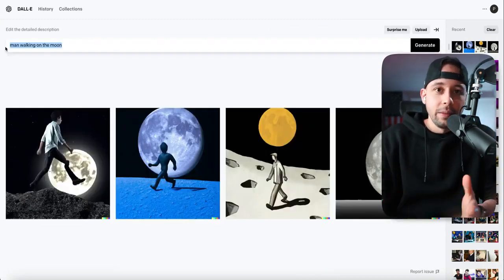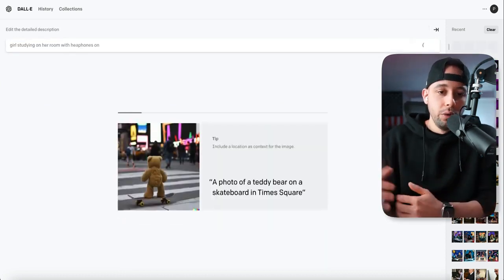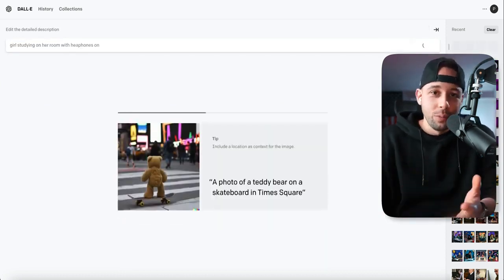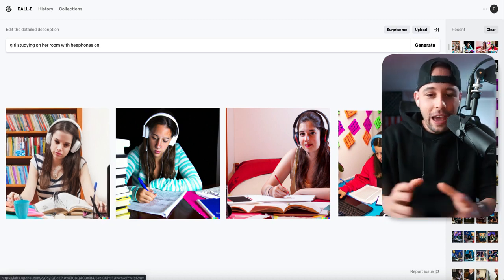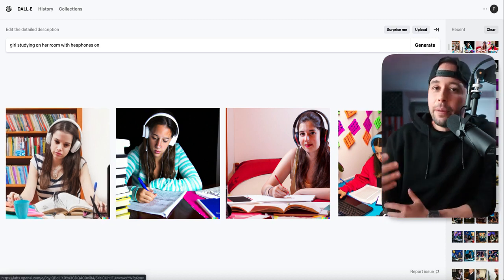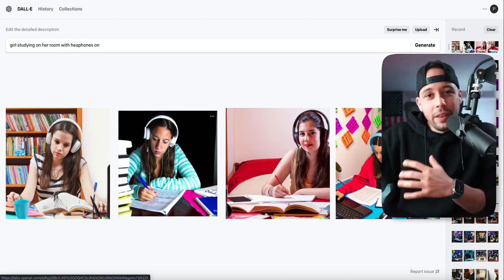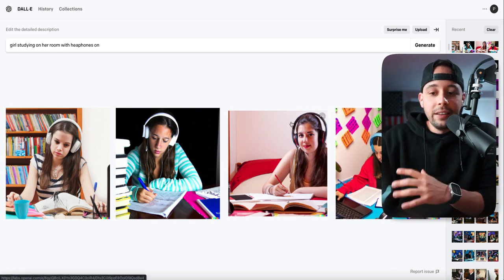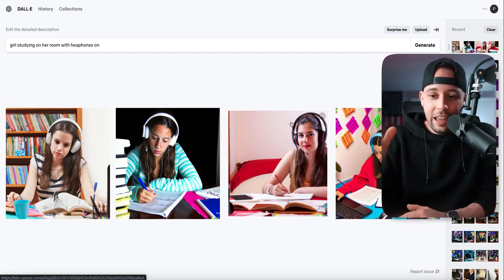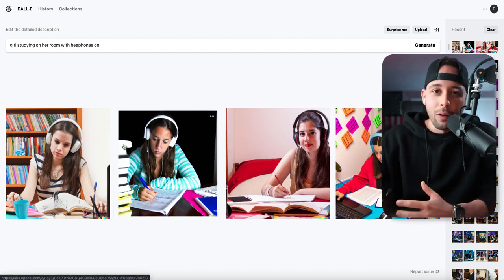So let's go back and write something else, like girl studying in her room with headphones on. Let's see what it comes up with. As you can see, it has 4 images of 4 girls studying with headphones on. You might think that these are images from real people, but this is actually something that the AI created. So these are not real girls. They created these people. They don't exist. This is just a drawing. Just from these images, you can see how powerful this tool is.